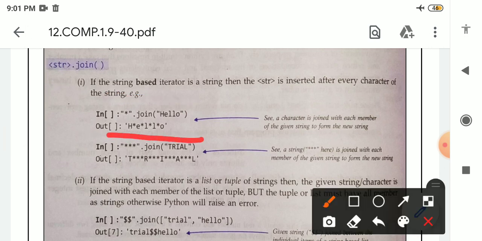In this example also, see here, str means we are providing 3 asterisks in double quotation. After that join, join is the name of the function. In parentheses we have written trial. So when this line executes, we get output like this: first t will print, after that 3 asterisks, then r, 3 asterisks, then i, 3 asterisks, then a, 3 asterisks, then l. In this way the join function works.